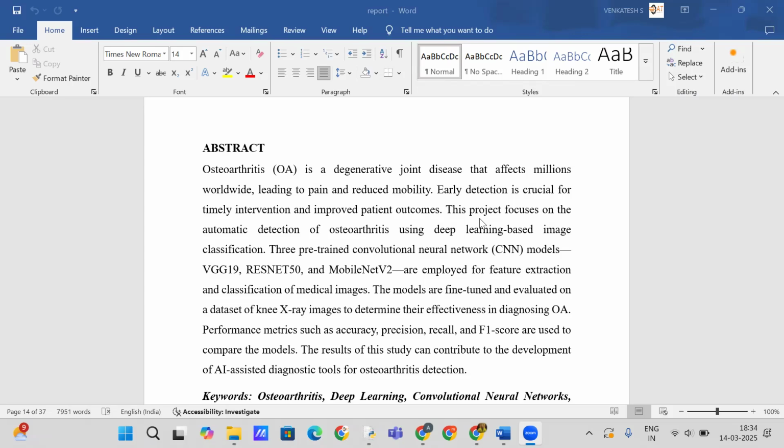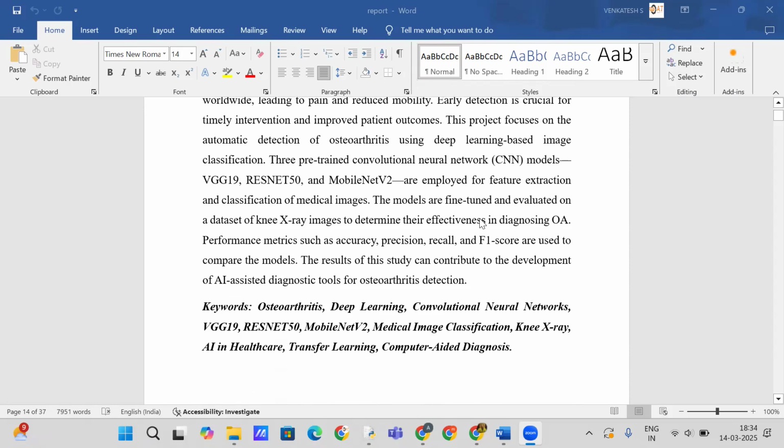The findings of this study could contribute to the development of AI-powered diagnostic tools, enhancing the efficiency and accuracy of osteoarthritis detection in healthcare settings.